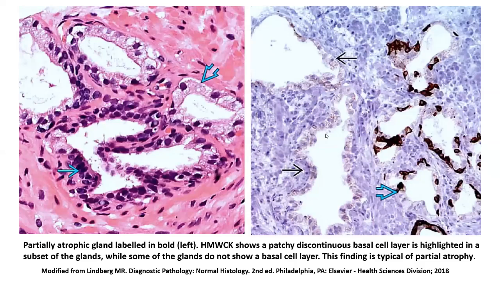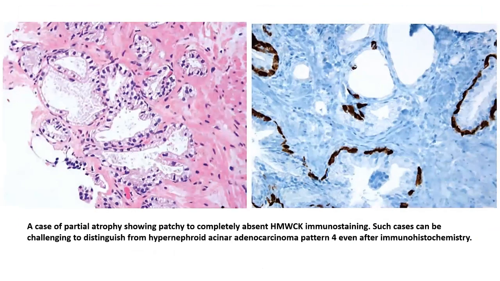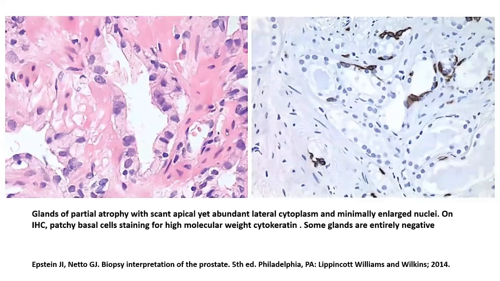This particular slide highlights the same issue. Another case of partial atrophy. Over here, again, the glands are those of partial atrophy. However, I appreciate the fact that a few of these cells are showing micronucleoli, which can further increase the diagnostic confusion with the prostatic acinar carcinoma. And again, with a high molecular weight keratin, only a few of these acini have picked up HMWCK, while quite a few of these acini have not.